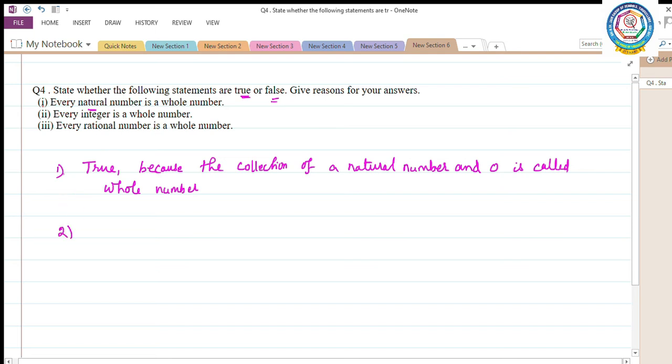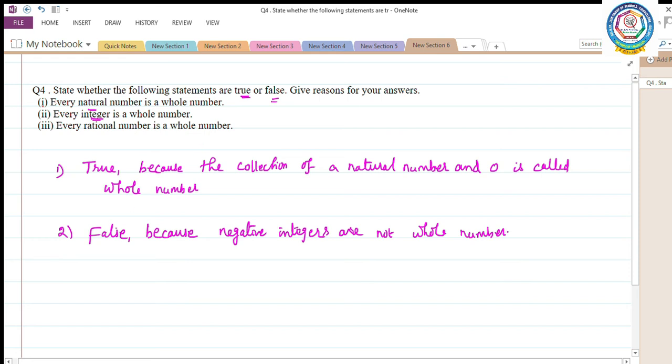Second one, every integer is a whole number. Every integer is a whole number. The given condition is false, because negative integers are not whole numbers. See, every integer is a whole number.